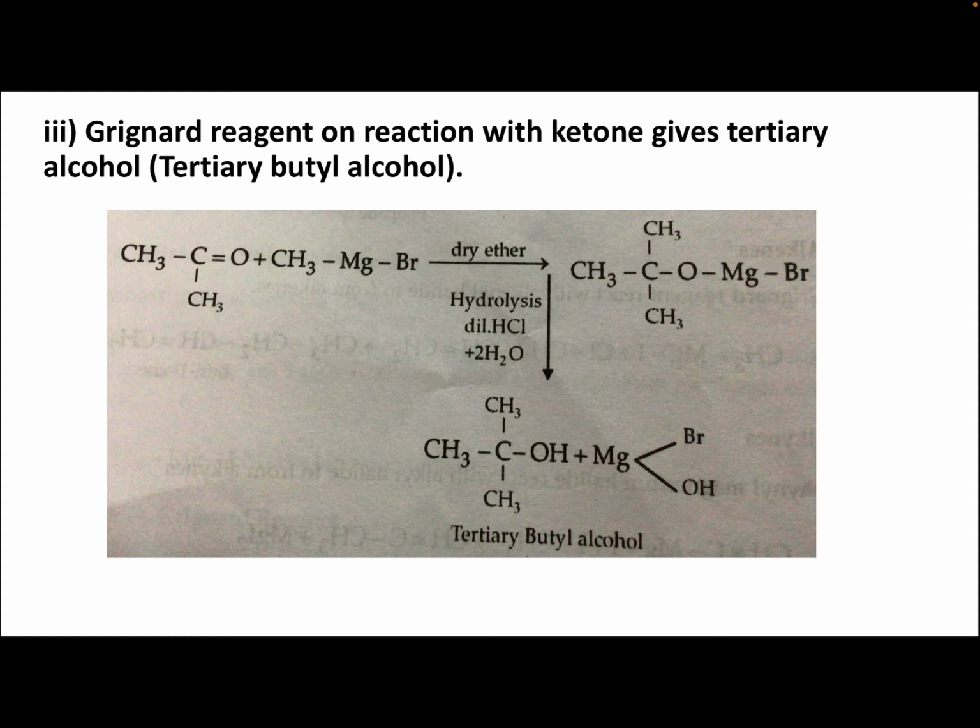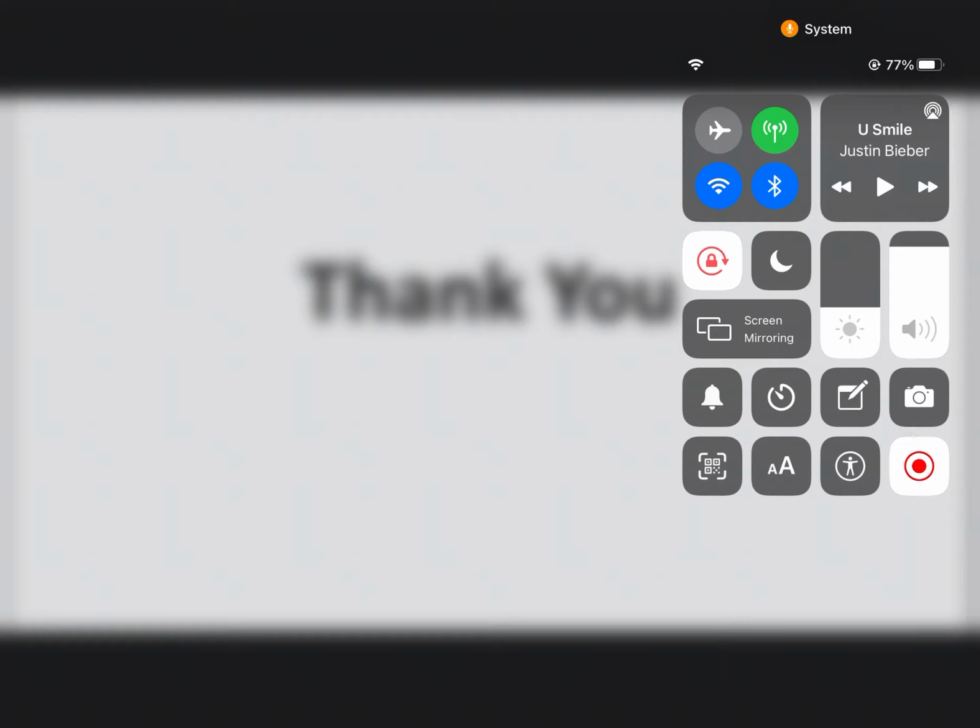So here we have prepared alkanes, alkenes, alkynes, primary alcohol, secondary alcohol and tertiary alcohol from Grignard reagent. When we study the reactions of Grignard reagent, we are preparing alkanes, alkenes, alkynes, primary alcohol, secondary alcohol and tertiary alcohol. So in this organometallic compound we have studied one example, RMgX. First we studied the preparation and now we have studied the reactions. Thank you.